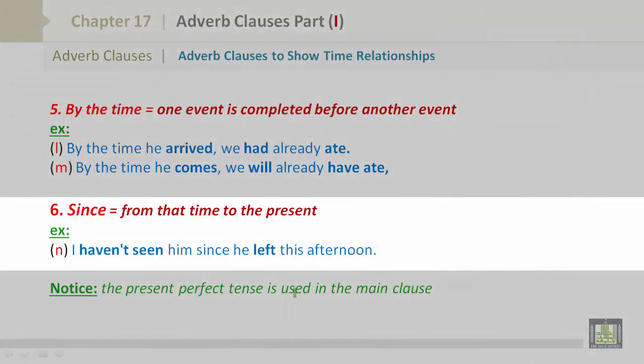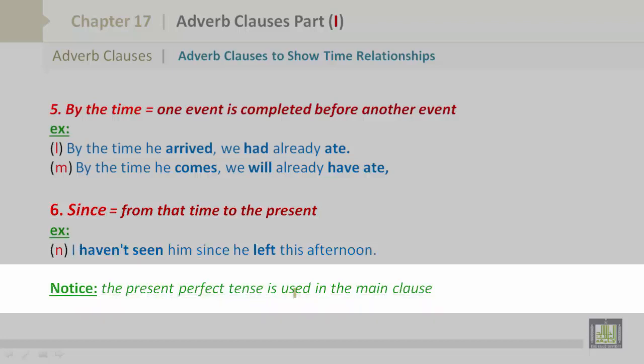Number 6 is since. From that time to the present. For example, N. I haven't seen him since he left this afternoon. Notice, the present perfect tense is used in the main clause.